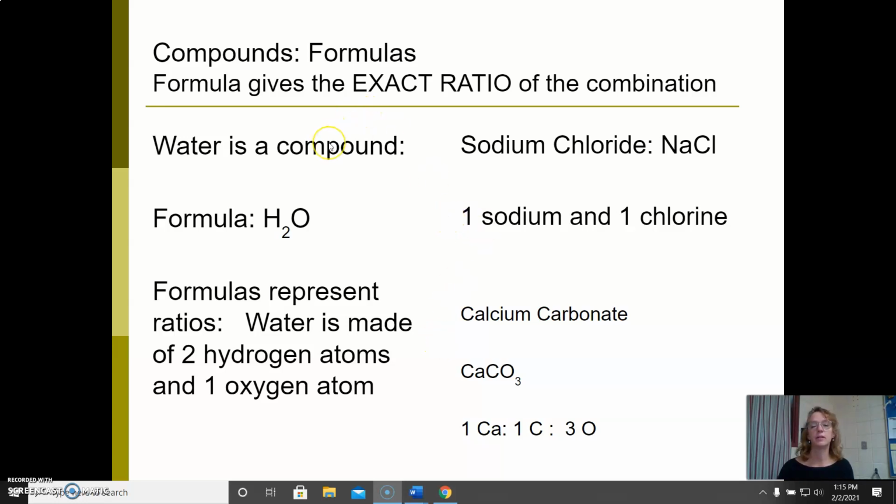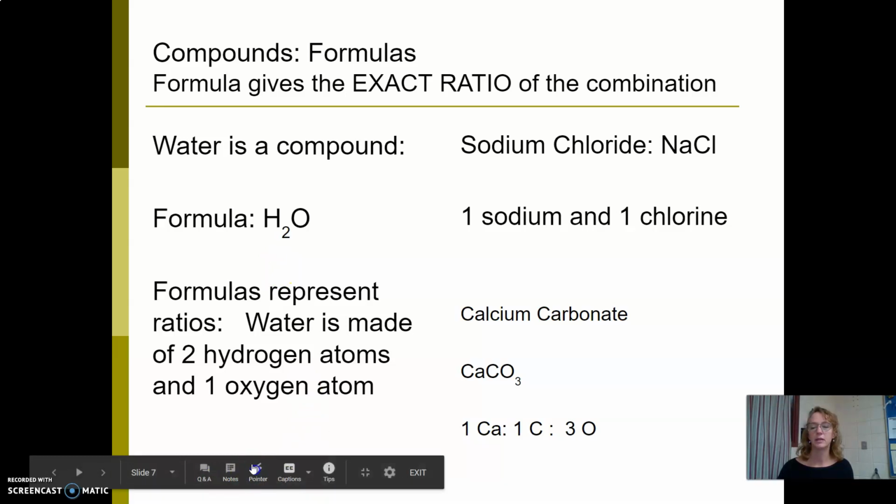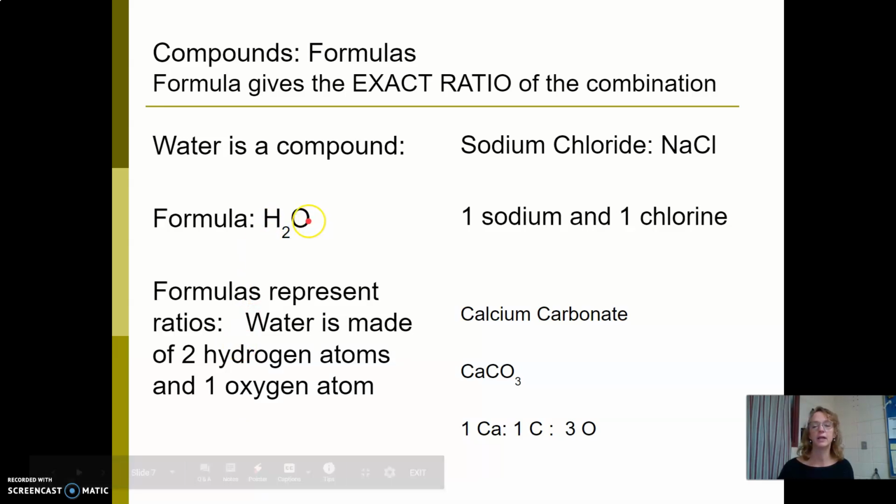Okay, so again, water is a compound. It has this exact formula, and those formulas represent the ratio. So this 2 here means there are 2 hydrogens. I don't have anything here, but because I put an O there, we know that there's at least 1 oxygen. Sodium and chlorine, there are no little numbers down next to it, but writing the symbol for sodium and chlorine automatically tells me I have 1 of each.